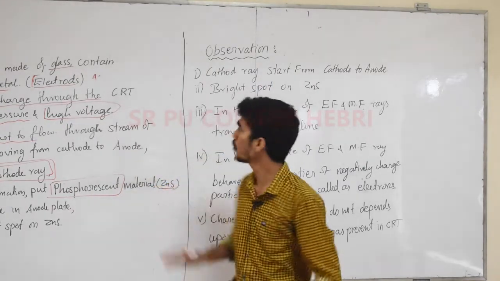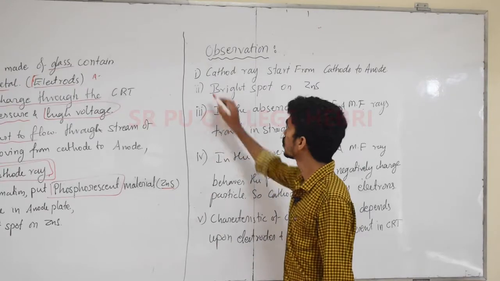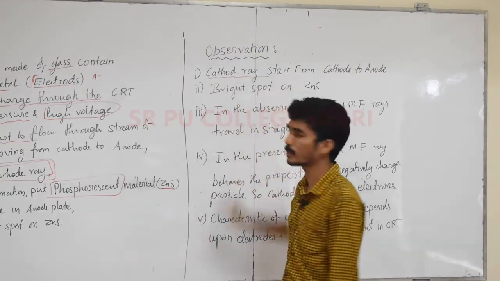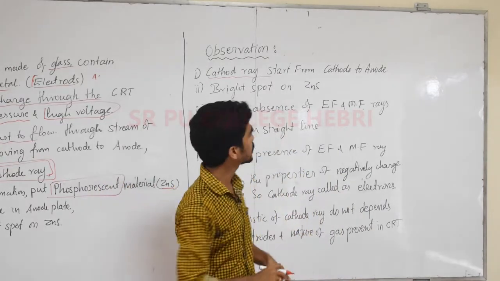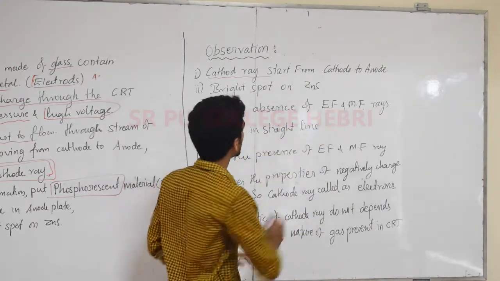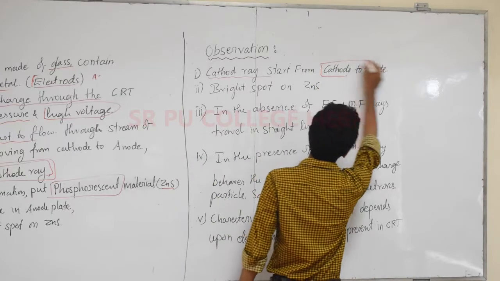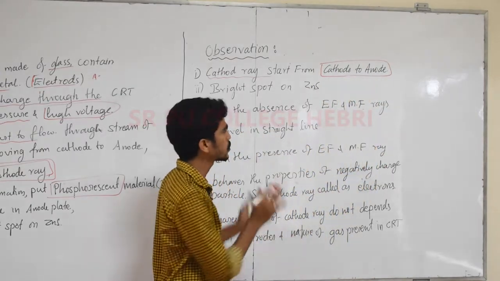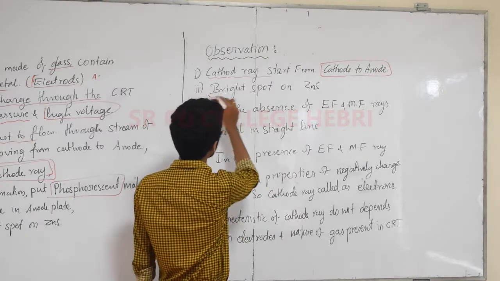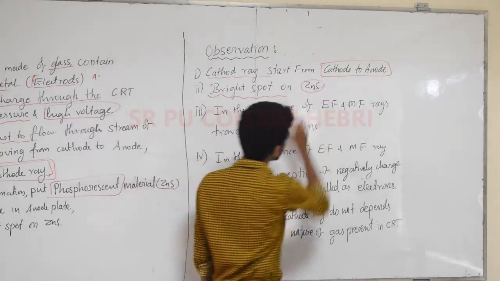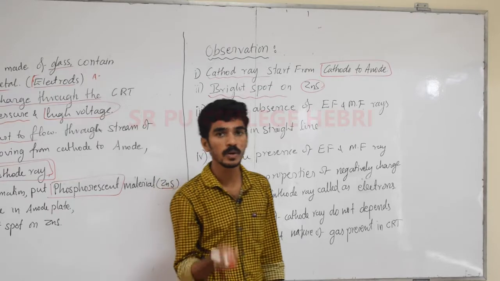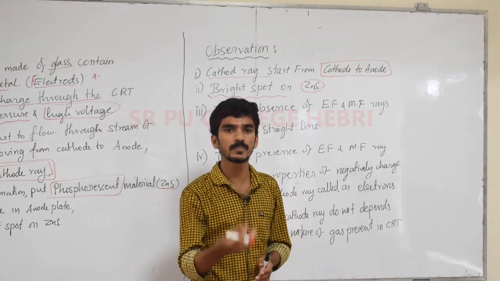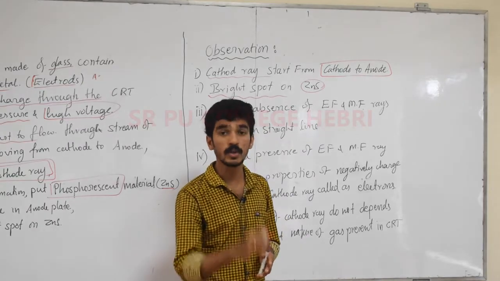Now we'll move to the experimental observations. The first observation is that cathode rays move from the cathode to the anode. That's why they are called cathode rays. They move from the cathode to the anode, and hit the anode, and a bright spot is observed on ZnS. ZnS is nothing but a phosphorescent material which gives a bright spot after any particles or light hit it.